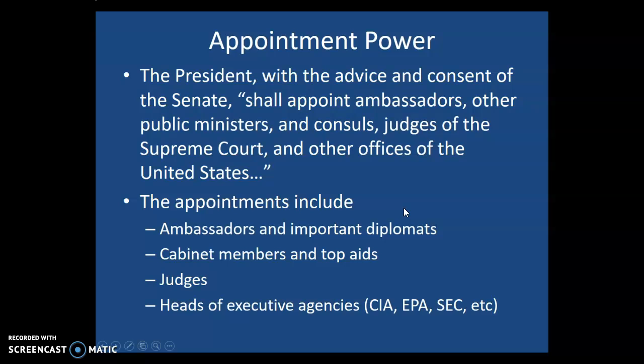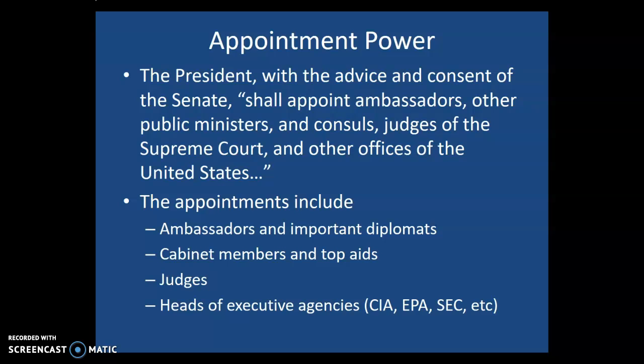All right, next up is the appointment power. The appointment power is from Article 2, and it says that the president, with the advice and consent of the Senate, shall appoint ambassadors, other public ministers and consuls, judges of the Supreme Court, and other officers of the United States. This is from the Constitution.